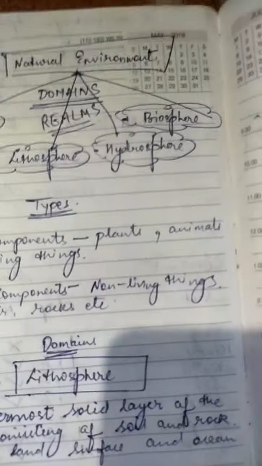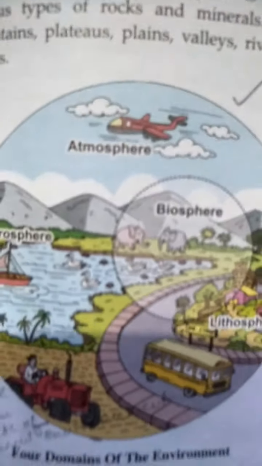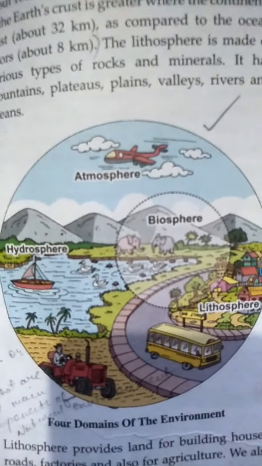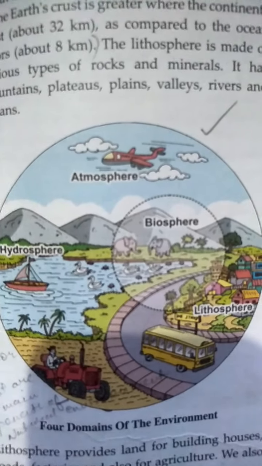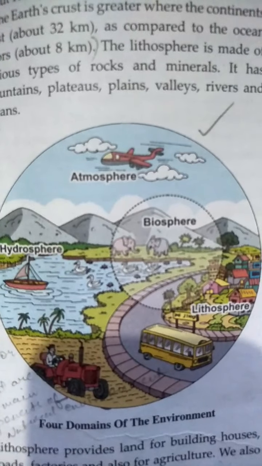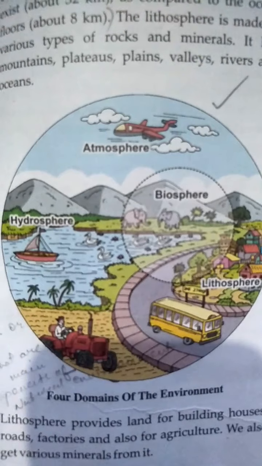Here I would like to show you the diagram related to the four domains of the environment. We can see this diagram: atmosphere, hydrosphere, the watery part of the earth's surface, where water in all forms comprises hydrosphere.